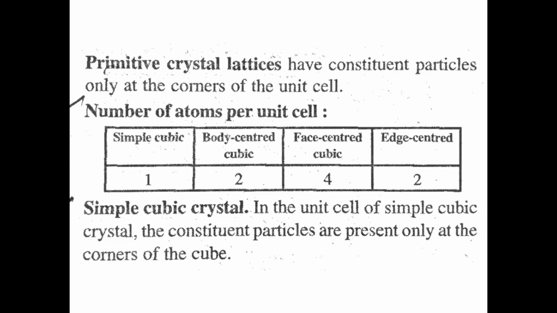Next, primitive crystal lattice. What is a primitive crystal lattice? A primitive crystal lattice has constituent particles only at the corners of the unit cell.